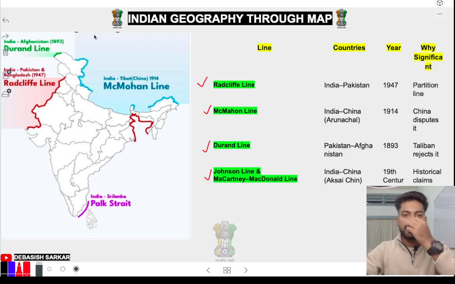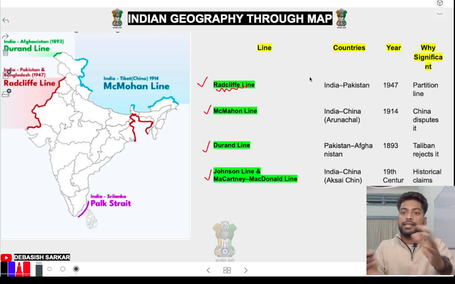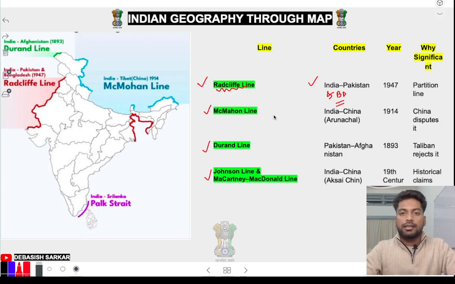Chalo. See, first line you can see they call Radcliffe line, and Radcliffe line separates India and Pakistan, okay, as well as Bangladesh also. Why Bangladesh? Because before 1971 Bangladesh was also the part of Pakistan that used to be called East Pakistan. Okay, so see, this is the red color. This red color line called Radcliffe line. This is also called Radcliffe line.